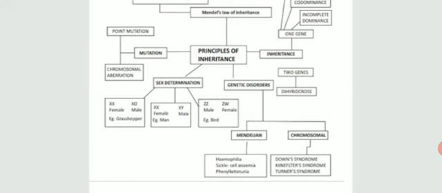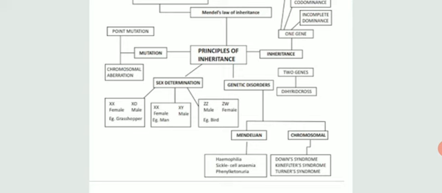Genetic disorders are further classified into two types: Mendelian disorders and chromosomal disorders. If they are arising from genes, it is termed Mendelian, because Mendel has discovered the factor called genes, that genes are present on the chromosomes. It includes three important Mendelian disorders: hemophilia, sickle cell anemia, and phenylketonuria.